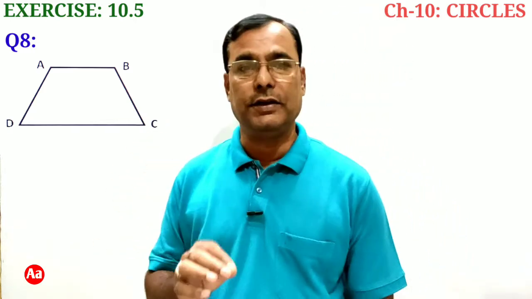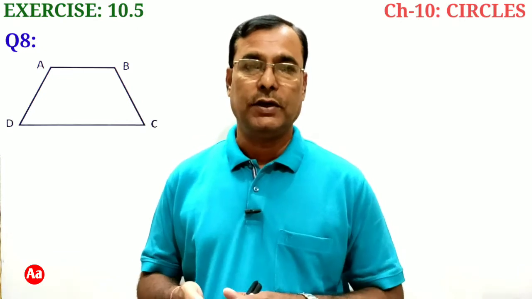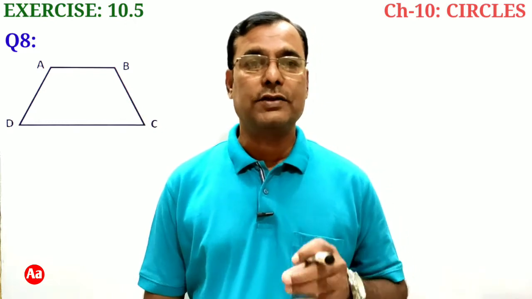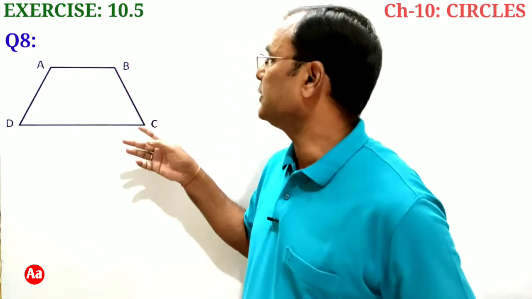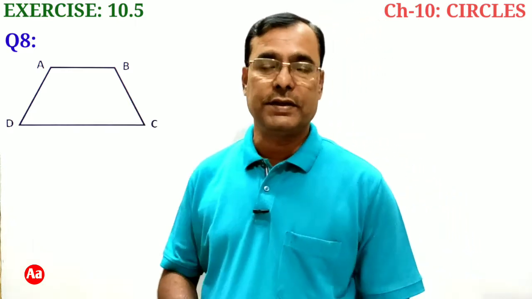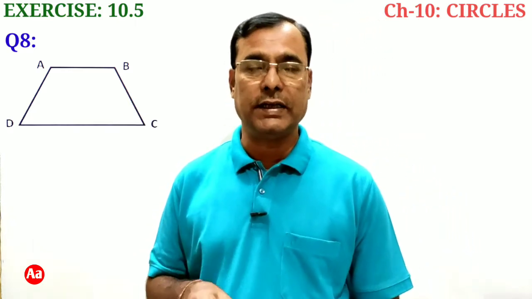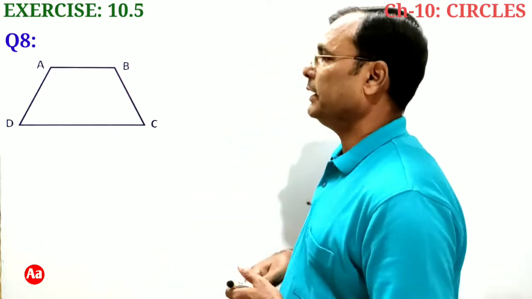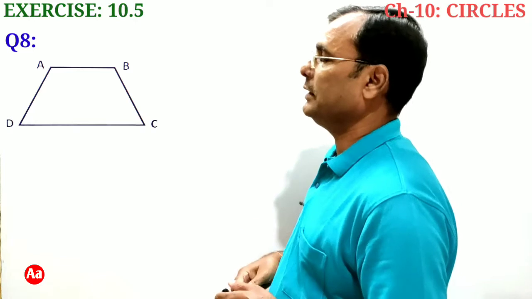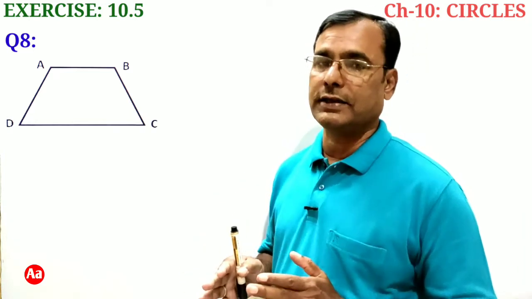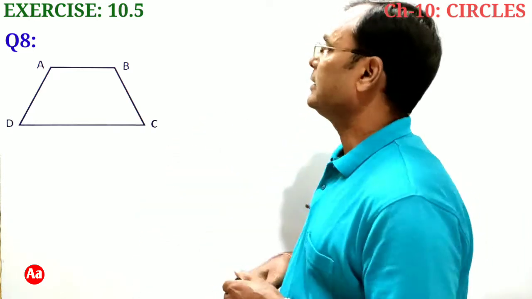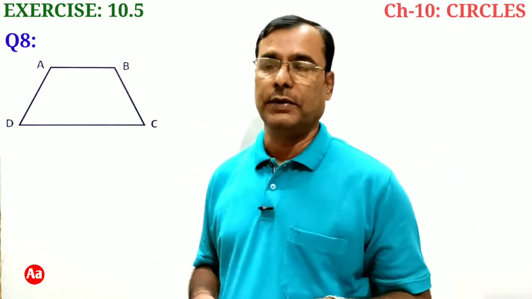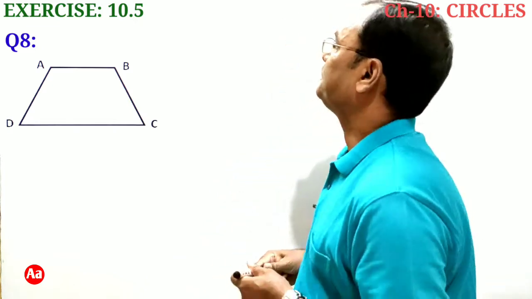So such a trapezium whose non-parallel sides are equal is called an isosceles trapezium. So in this question, this given trapezium ABCD with non-parallel equal sides is an isosceles trapezium, and we are going to prove that this trapezium ABCD with non-parallel sides equal is a cyclic trapezium. That is, four vertices of this trapezium lie on a circle.